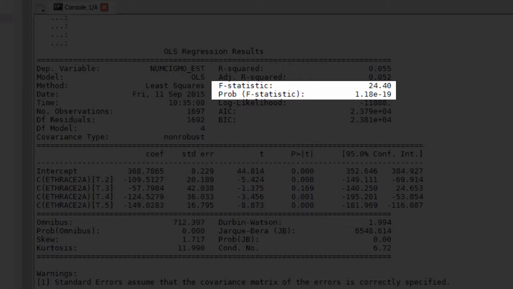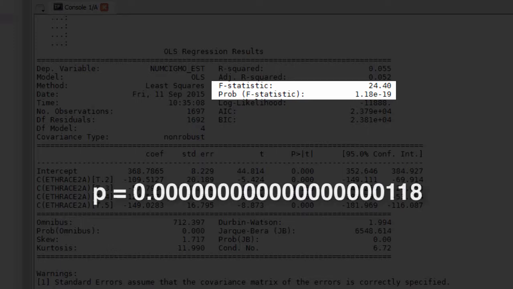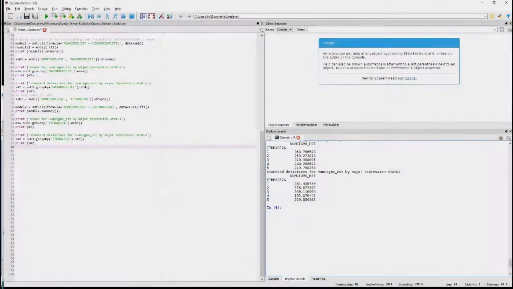This time, the F statistic is 24.4, and the p-value is written by Python in scientific notation, so we know to move the decimal point to the left 19 times, or in other words, to add a decimal point and 18 zeros in front of the 1.18, resulting in an extremely small p-value. So this tells me I can safely reject the null hypothesis, which says all the means are equal, and say that there is an association between ethnicity and number of cigarettes smoked.